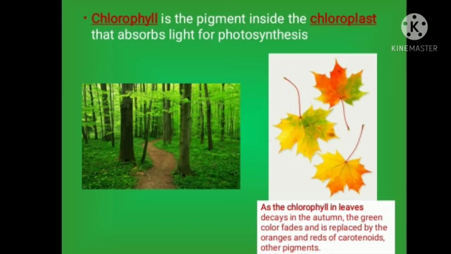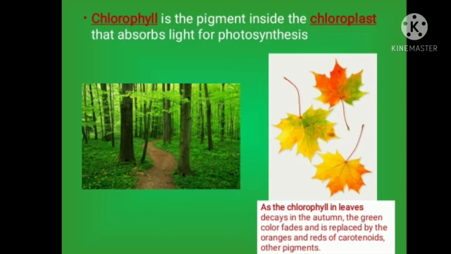Chlorophyll is the pigment inside the chloroplast that absorbs the light for photosynthesis. Chloroplast is basically an organelle present inside the cell of the plant. The different colors of plants are because of the pigments present inside the plant. As you can see, in autumn the color of the leaves changes from green. So here we have the mechanism. As the chlorophyll in the leaves decays in autumn, the green color fades and is replaced by the orange and red of carotenoids and other pigments.